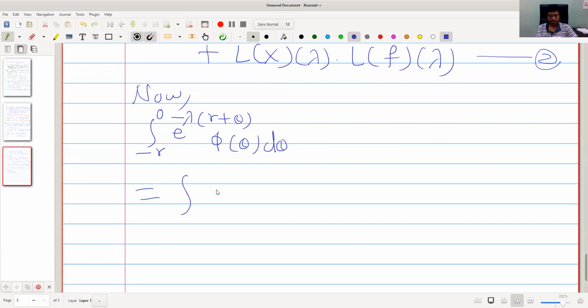So what we are doing, we are substituting r plus theta equal to t, so that theta is t minus r, and d theta is same as dt. Now about limits. Our theta is from minus r to 0, so t is from 0 to r.